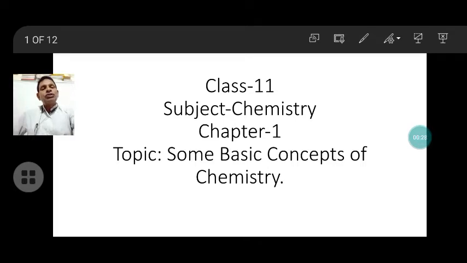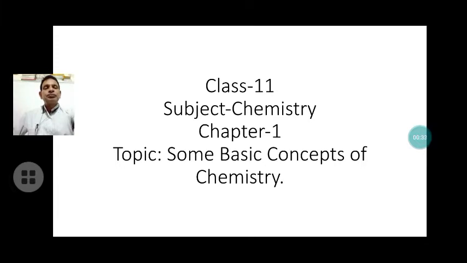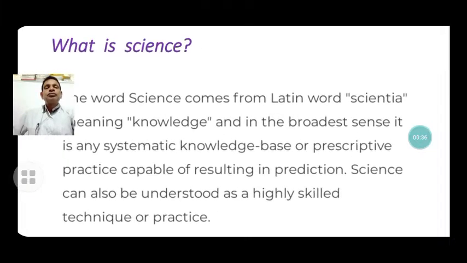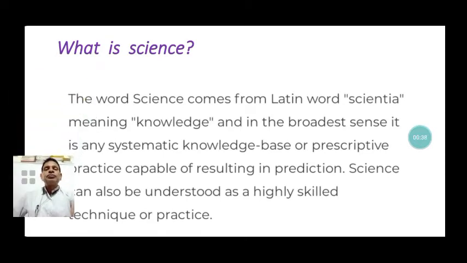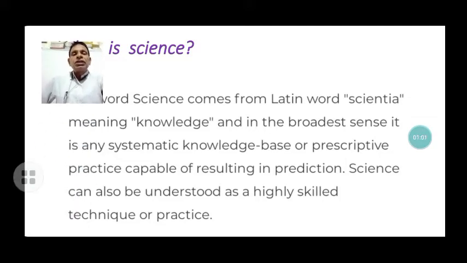I am going to discuss first what is chemistry and what are its branches. First we discuss what is science. The word science comes from the Latin word scientia, meaning knowledge, and in the broadest sense it is any systematic knowledge based on perceptive practices capable of resulting in prediction.